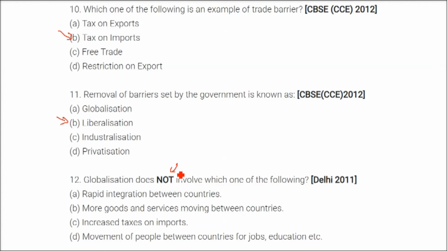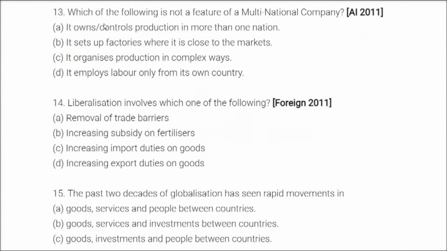Globalization does not involve which one of the following? You have to answer does not, right? So it is increased taxes on imports. So increased taxes on imports does not involve globalization, so it is the answer. Which of the following is not a feature of MNC, multinational company? It employs labor only from its own country, right? It employs the labor from the company where it is being established, so the local people are being employed.